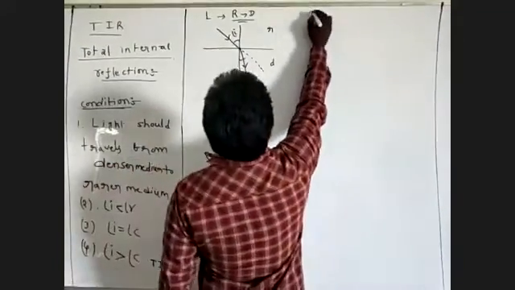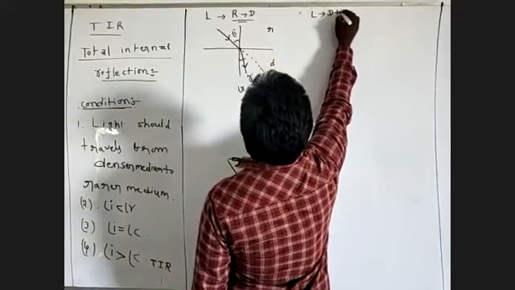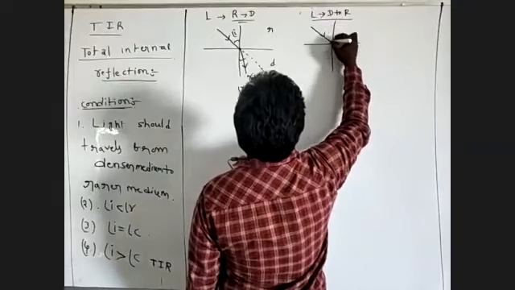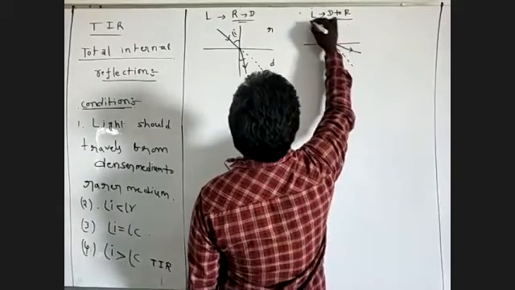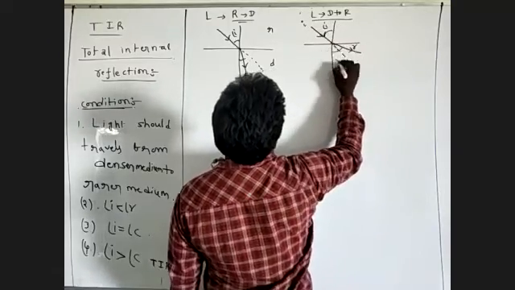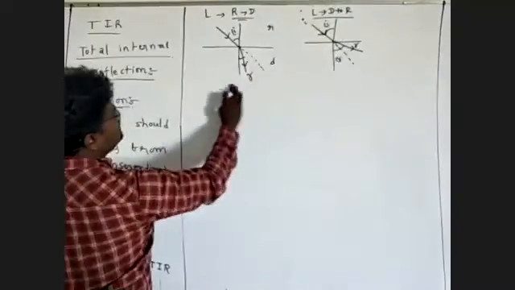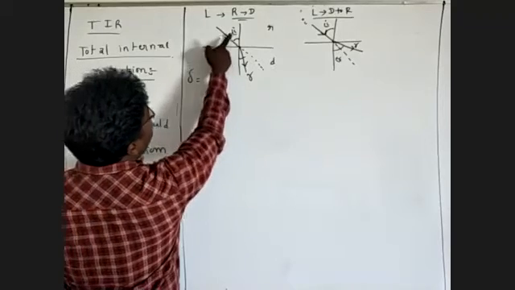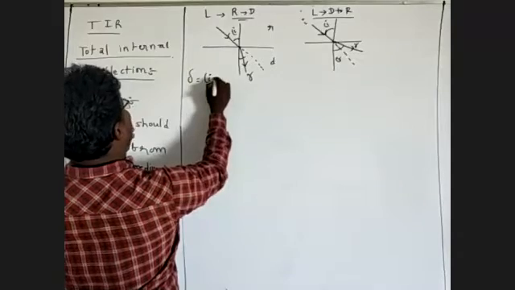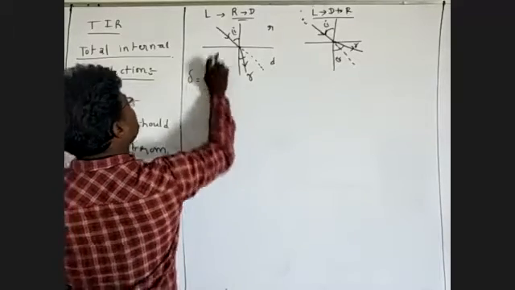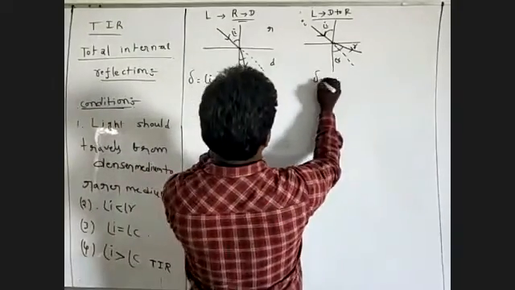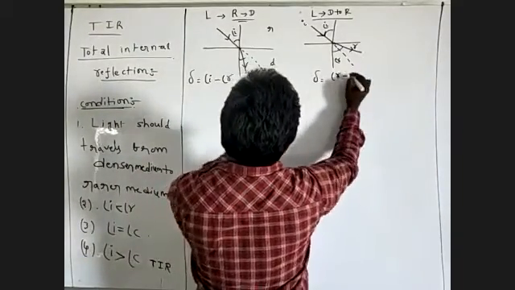Now next, light travels from denser medium to rarer medium. This is the light ray, the actual direction of the incident ray. This is the angle of incidence, i. This is the angle of refraction, r. Now we will see deviation. For the previous case, deviation is equal to angle of incidence minus angle of refraction. For this one, deviation is equal to angle of refraction minus angle of incidence.